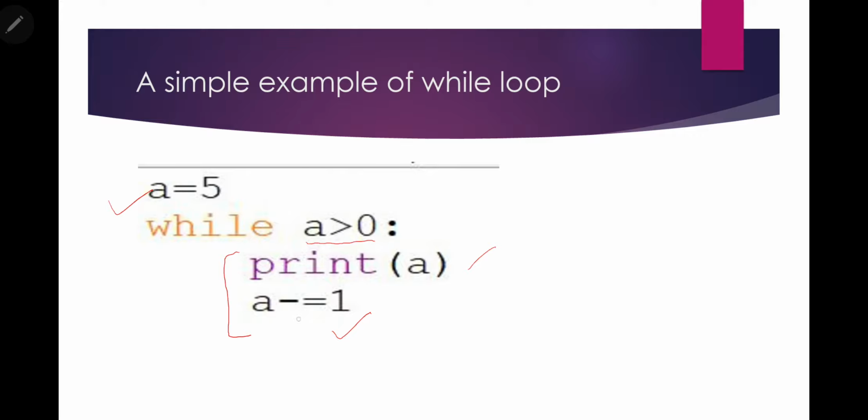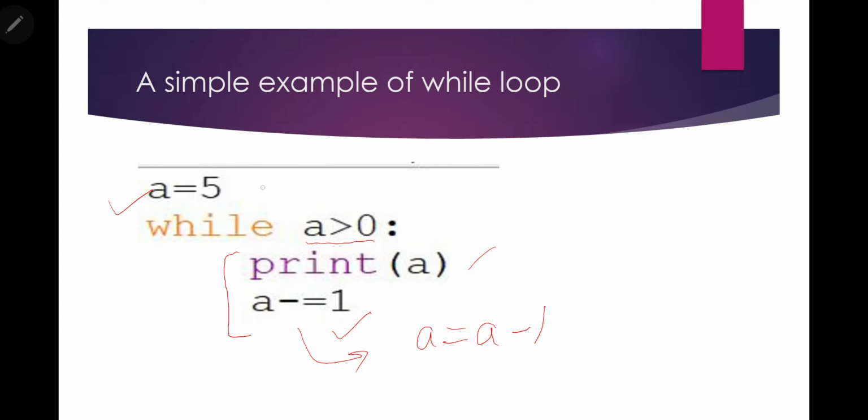So here the minus operator has been used as an augmented operator. This statement means a equals a minus 1. So when we execute the loop, this while loop will execute until the value of a is greater than 0. So what will happen actually?